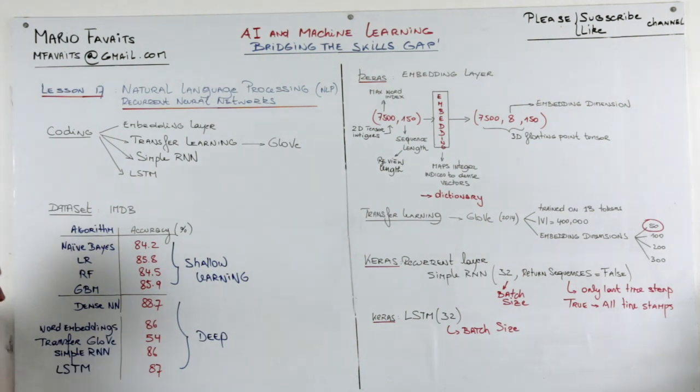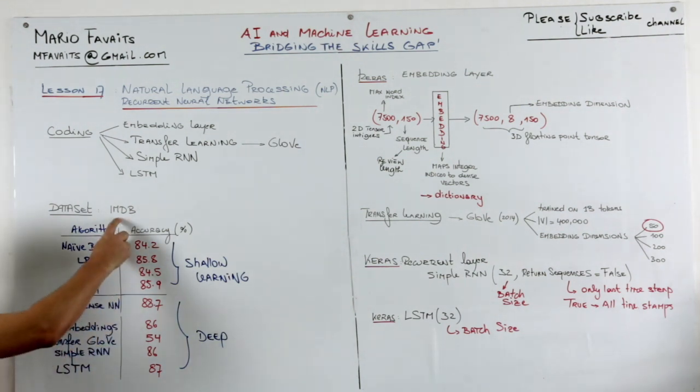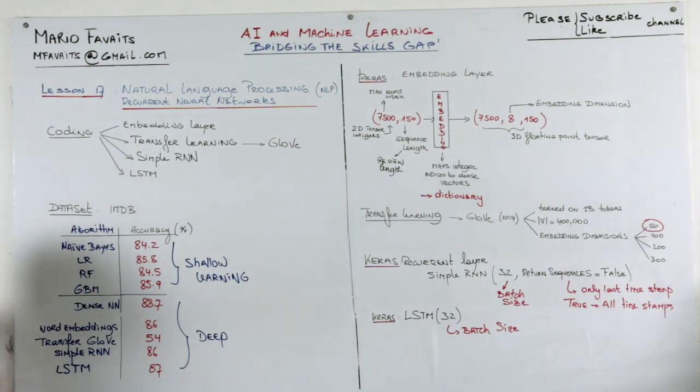to shallow learning. You would have thought that an LSTM, which is quite a complex model, would have scored better than, I would say, a dense neural network. Because LSTM is a type of recurrent neural net where the dense neural net is not. But there's an explanation for that, because an LSTM doesn't add enough value in this type of problem of sentiment analysis. Because sentiment analysis depends on sentiment-bearing words and finding these words in a text.